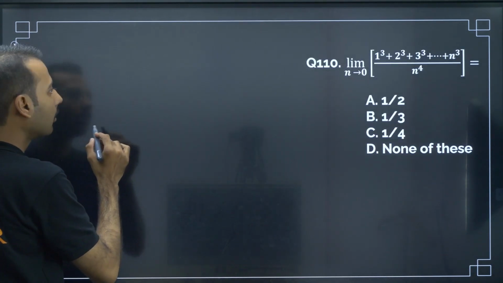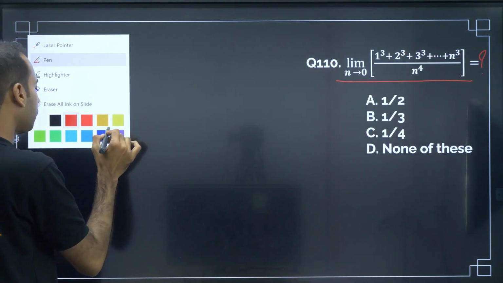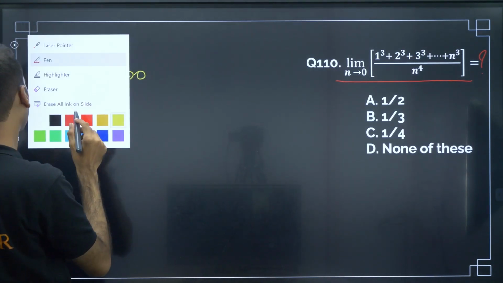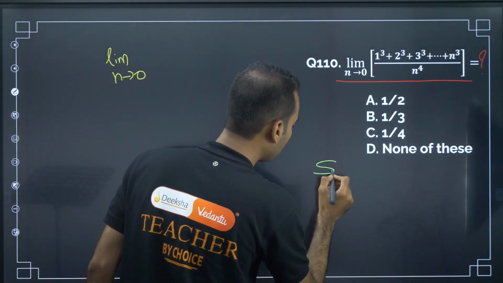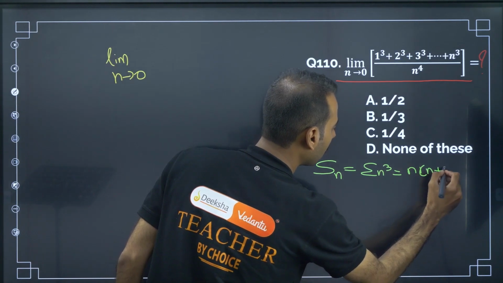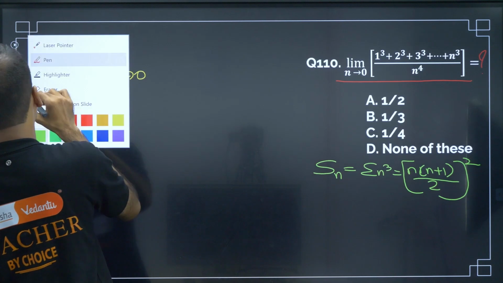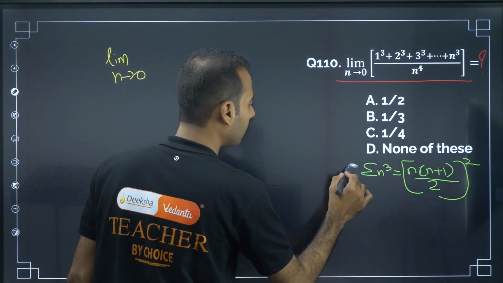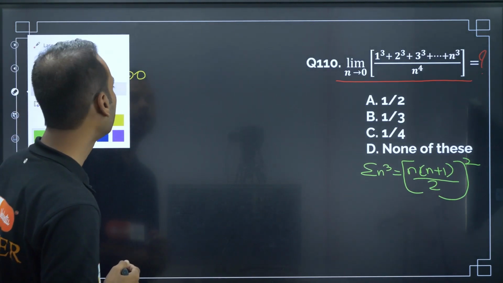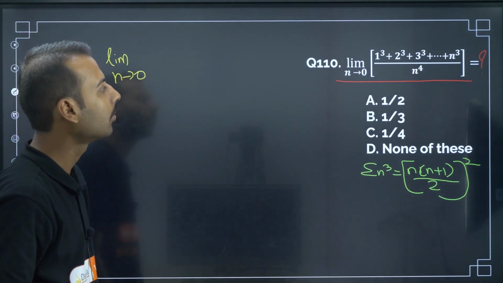Next, one question they have written, limit of this. What is the limit of this? For this, limit n tends to infinity, summation of n cube, the formula you should be knowing: summation n cube is equal to n plus 1 by 2 whole square. Now what to do with this? Limit n tends to infinity, 1 cube, 2 cube, 3 cube up to n cube.